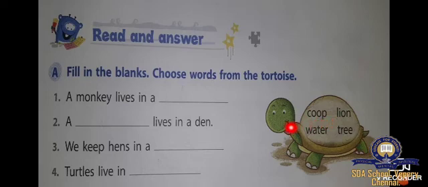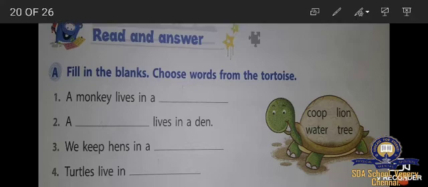COOP, coop. And then turtles live in water. WATER, water. Shall we write the answer? A monkey lives in a tree. TREE, tree. A lion lives in a den.